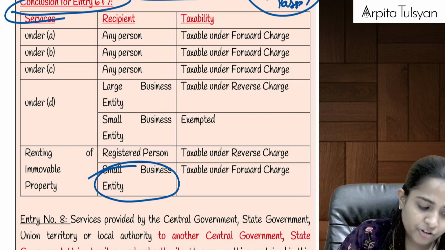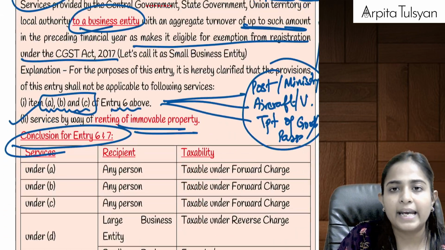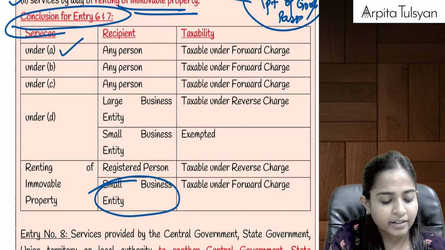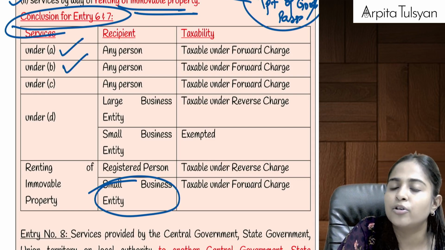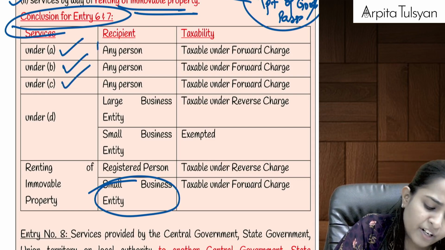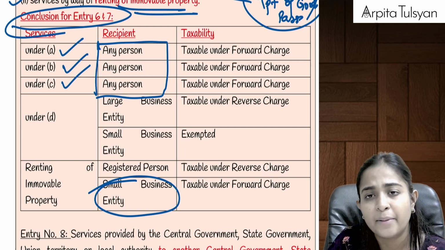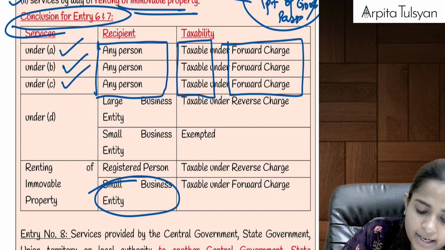Okay, so now let's try to summarize this. Can we say these points A, B, C means Department of Post or Ministry of Railways, then any services in relation to aircraft or vessel, or any services in relation to transportation of goods or passengers. If it is provided to any person, be it small business entity, be it big business entity, by the government, then it will be always taxable, and that too it will be taxable under forward charge.